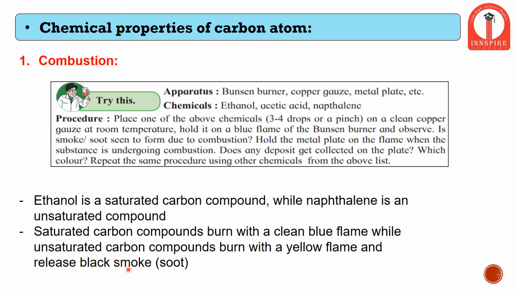So with this experiment, we can study how different chemicals, depending upon the presence of single bond, double bond or triple bond, can give rise to a change in color of flame. That is, only saturated compounds, which have single bonds, give rise to a clean blue flame, while compounds with double bonds give rise to a yellow flame.